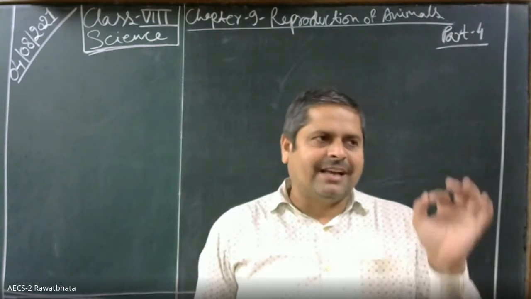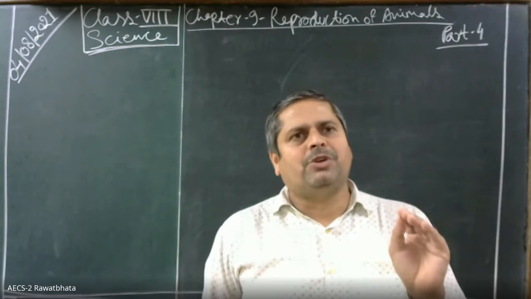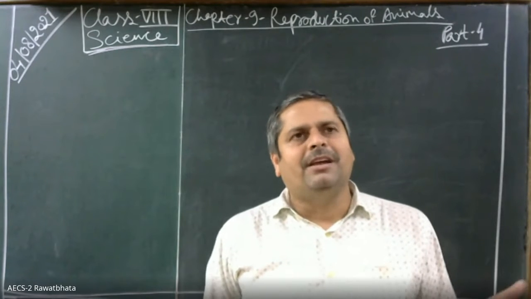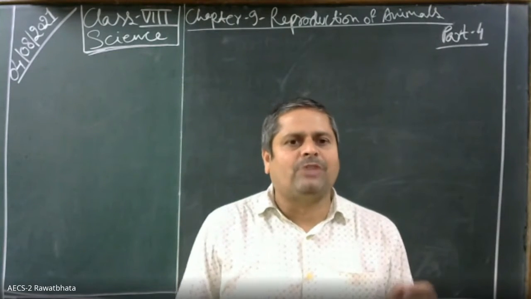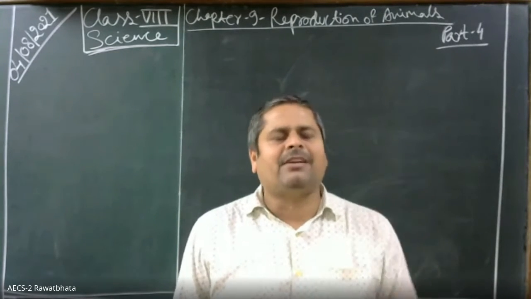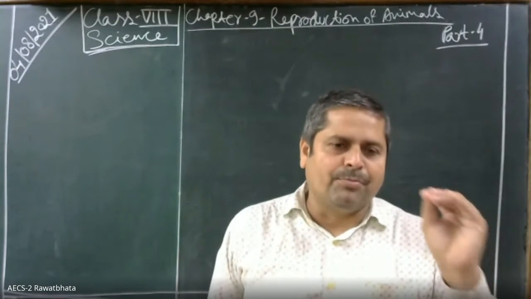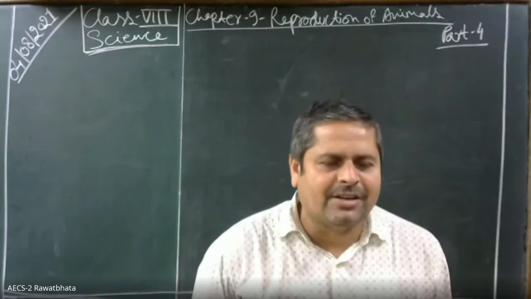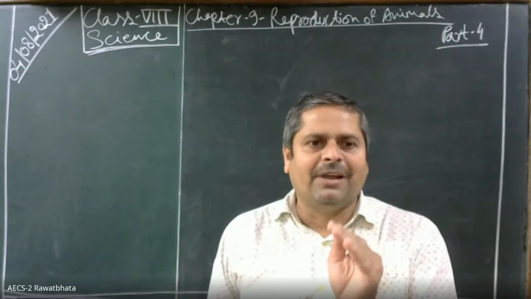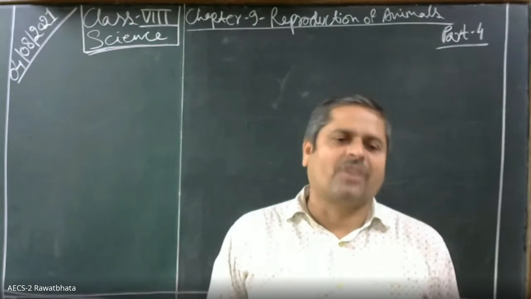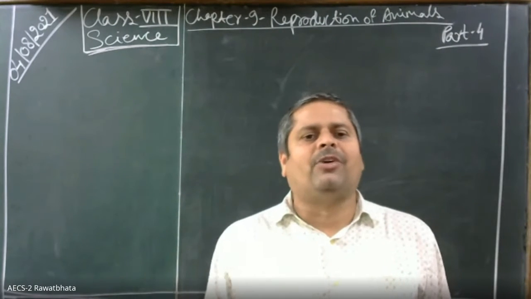There we have seen sexual reproduction involves two individuals of opposite sex, that is male and female; it is biparental. On the other hand, asexual reproduction involves only one parent; it is uniparental. In sexual reproduction there is fusion of the male gamete with the female gamete. In humans, the male gamete is sperm and the female gamete is egg or ovum. But in asexual reproduction there is no fusion of gametes.